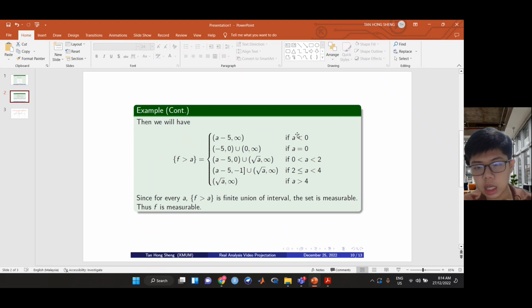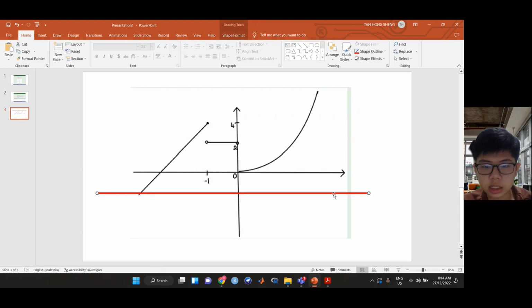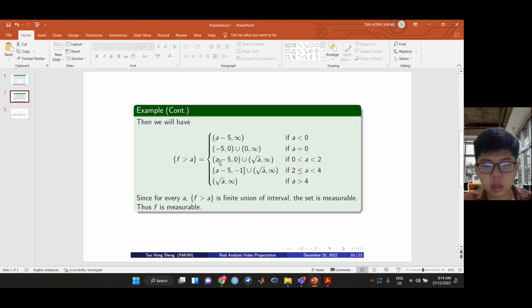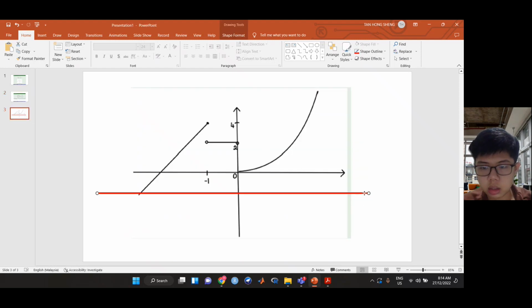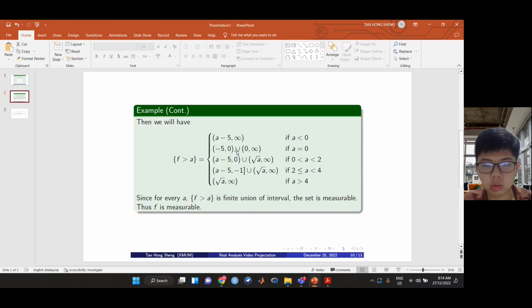For the first case, if a is less than 0, let us look at the graph. Then the set f greater than a equals (a minus 5, infinity). For the second case, if a equals 0, let us look at the graph again. Then we have this region, which equals (minus 5, 0) union (0, infinity).